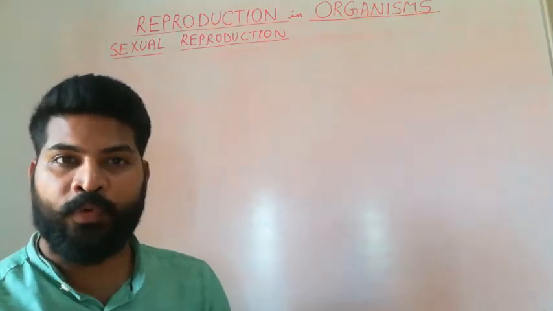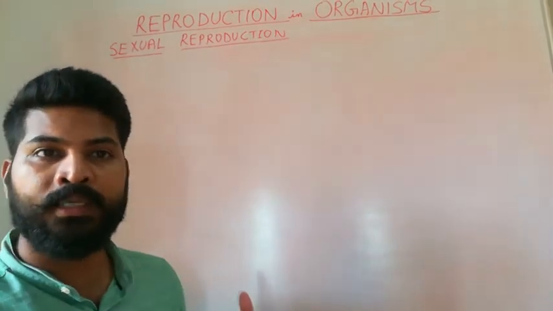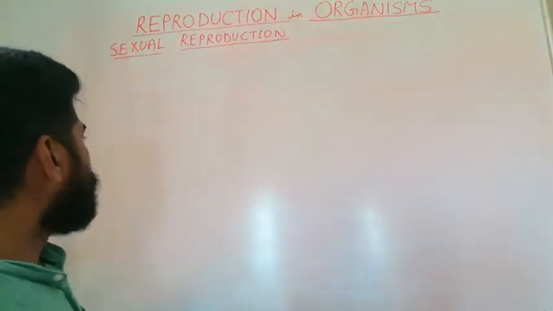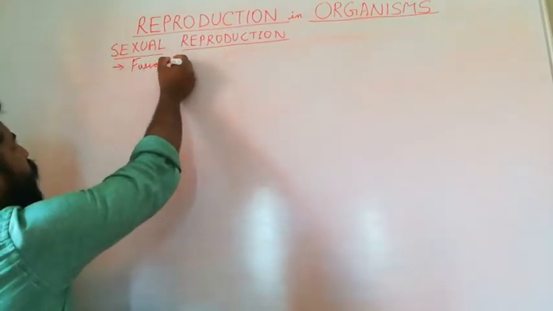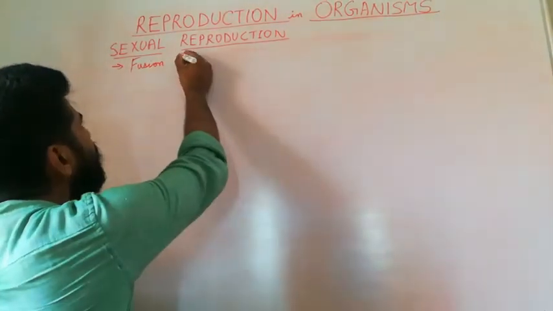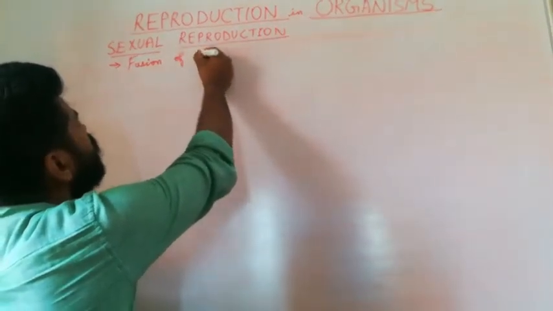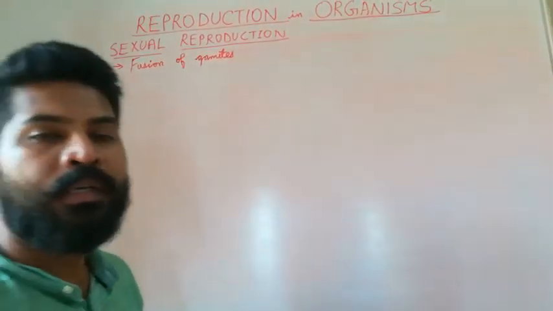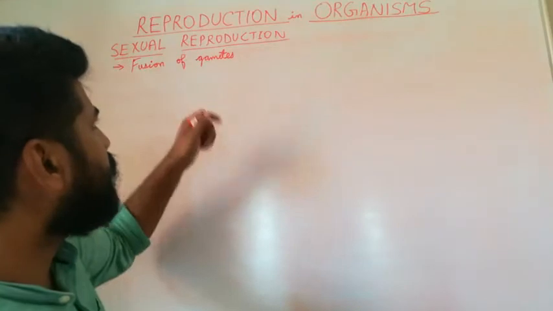The second type of reproduction commonly seen in higher organisms, higher plants and most of the animals is sexual reproduction. In sexual reproduction, there is usually formation of two different types of gametes, that is a male gamete and a female gamete, which is then followed by fusion of the gametes, that is fertilization takes place, which is a very important event which distinguishes sexual reproduction from asexual reproduction.